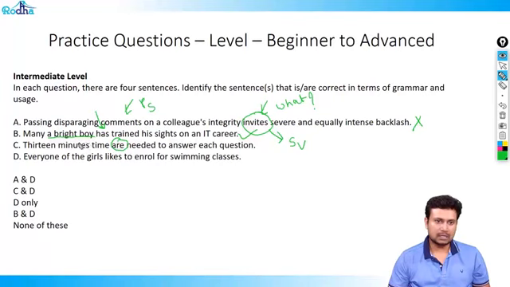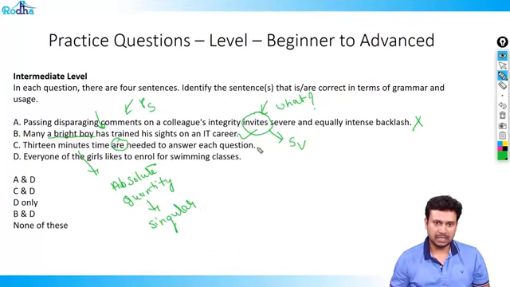What are needed? 13 minutes time, but 13 minutes is an absolute quantity. So if you look here, absolute quantity are always singular, which means instead of are it should be is. So I know this is also wrong.